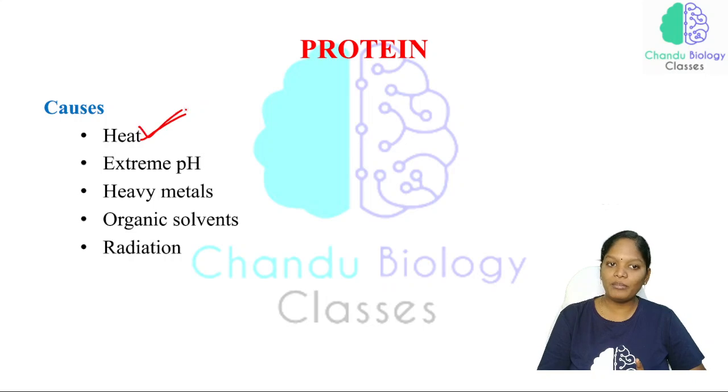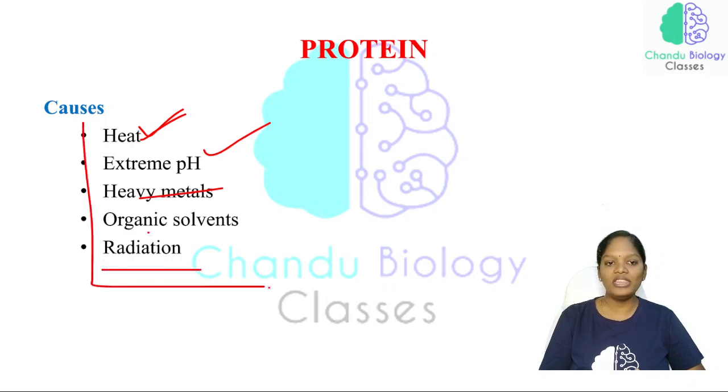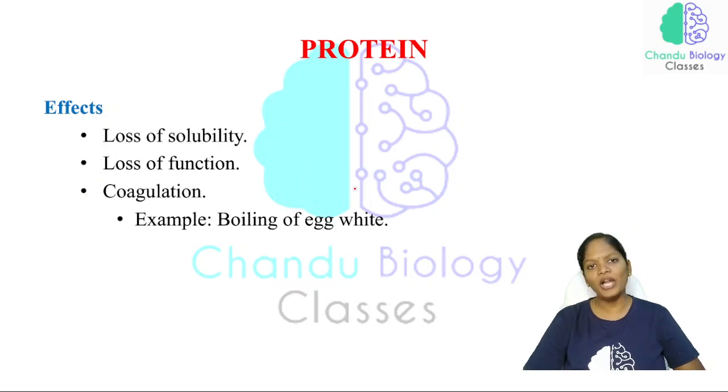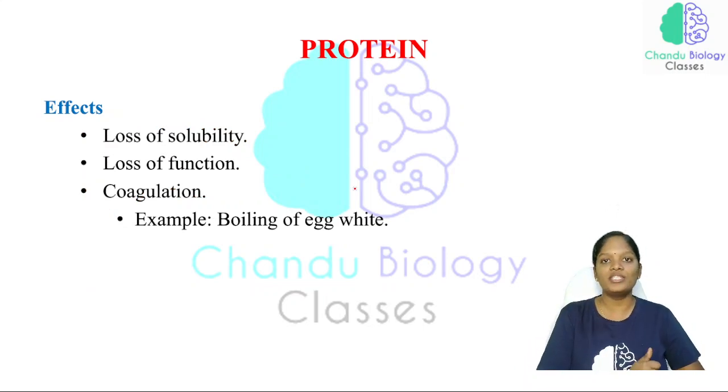So the best example is heat. And again, pH, heavy metals, organic solvents and radiation. All these are causes of the denaturation process. Now, as a result of denaturation, what are the effects which are not there in the original protein?